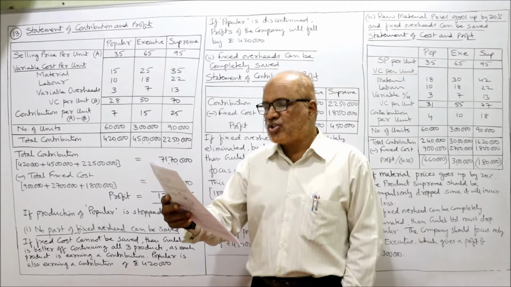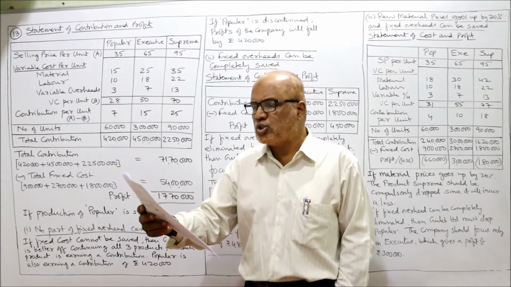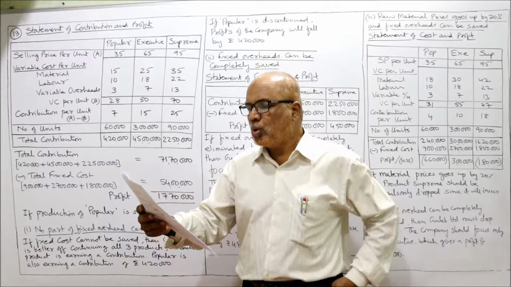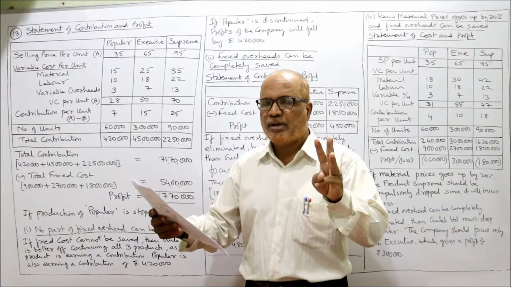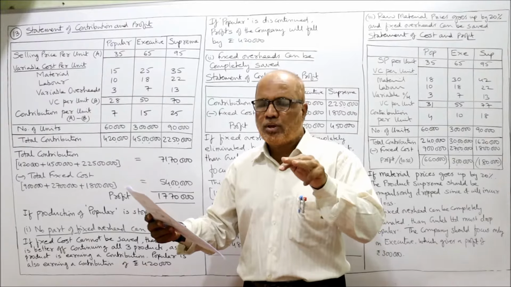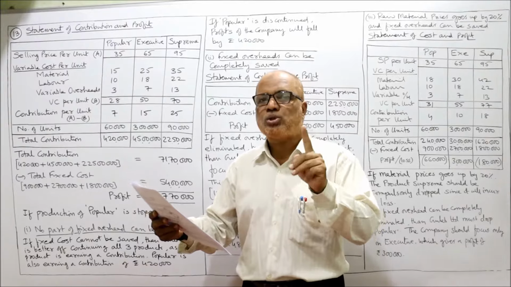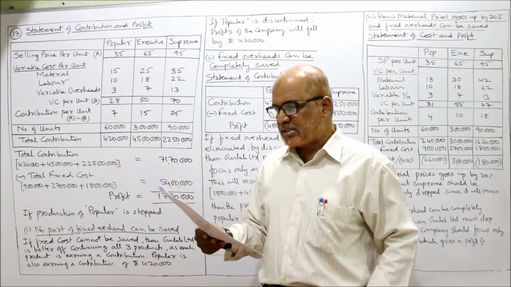Gulab Limited manufactures 3 types of products, namely Popular, Executive and Supreme. There's a proposal to close down the production of Popular. The 3 products the company is making are Popular, Executive and Supreme. The company wants to close the Popular brand of the product. Now following are the details.